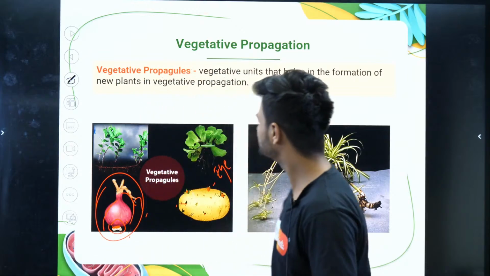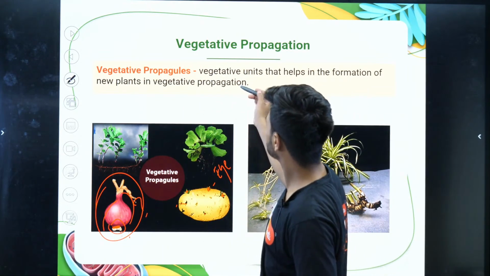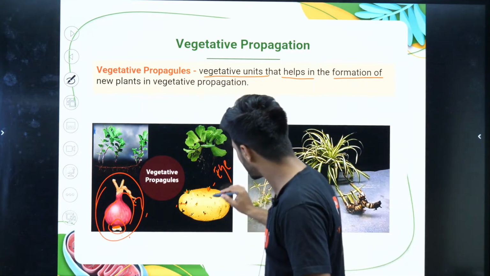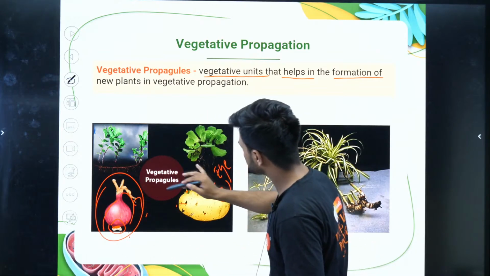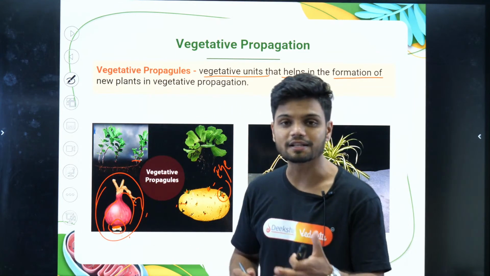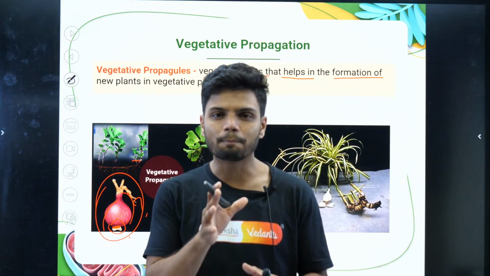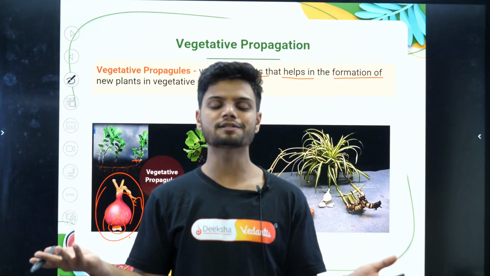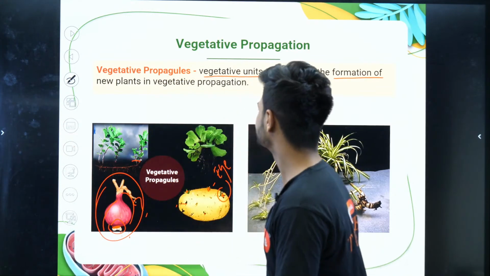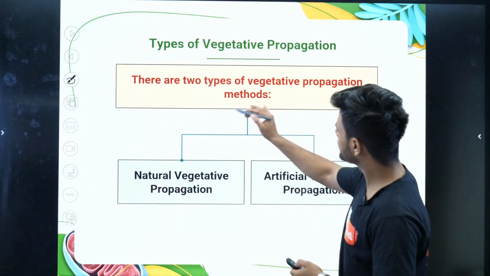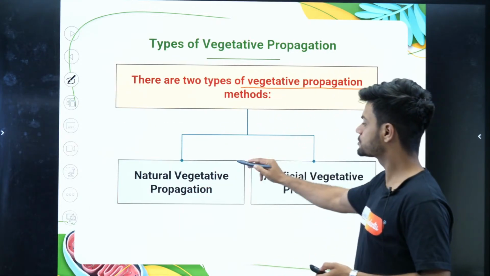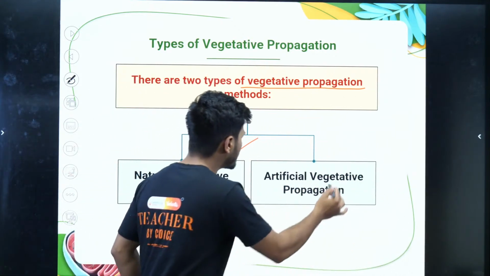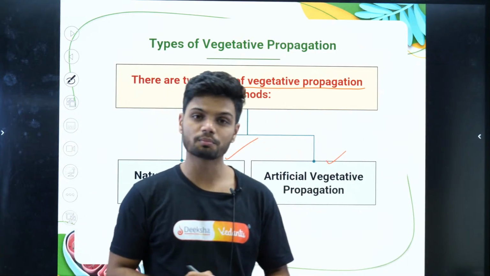Clear? Now, what is a vegetative propagule? A vegetative unit that helps in the formation of a new plant. For example, this eye or the stem here or this particular leaf here, that is called a vegetative propagule. A part of the plant which helps to produce a new plant is called a vegetative propagule. Clear? Now, there are two types of vegetative propagation. One is the natural method, and the other is the artificial method of vegetative propagation.